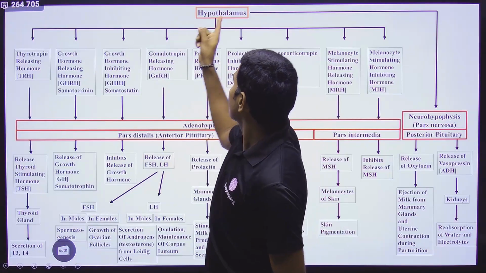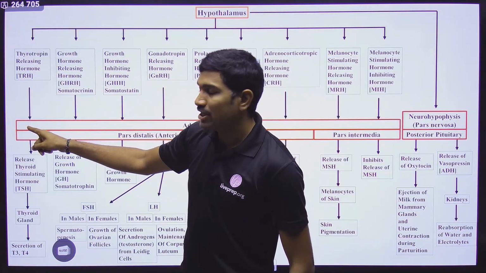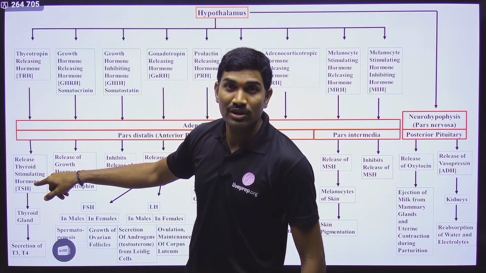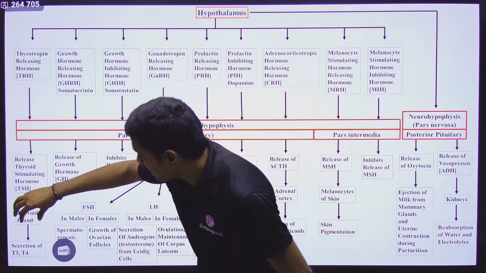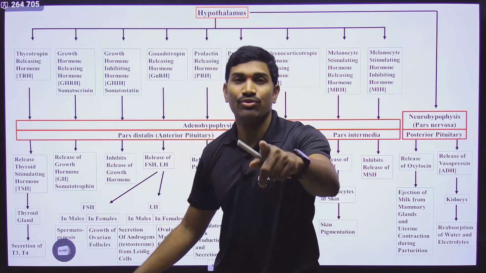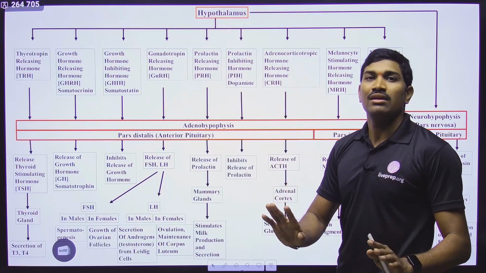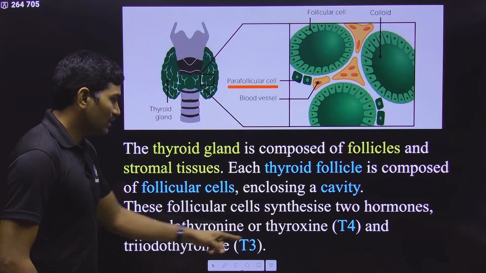Okay, so here from the hypothalamus, thyrotropin releasing hormone is coming, that is acting on the anterior pituitary. From the anterior pituitary, thyroid stimulating hormone is released, and that is acting on the thyroid gland. And just now we studied thyroid gland is releasing T3 and T4. So this information you should link up like this, then only your preparation will be completed. Understood or not? So this is what they are talking about.